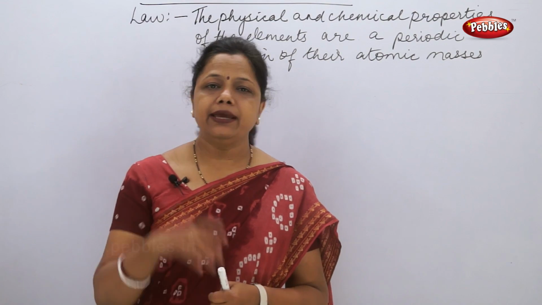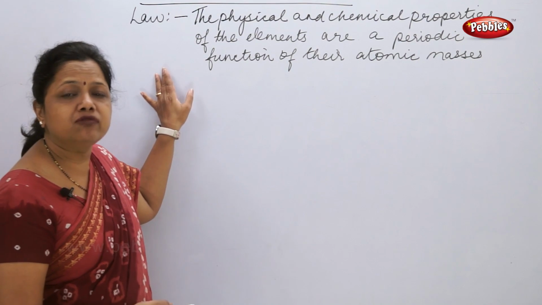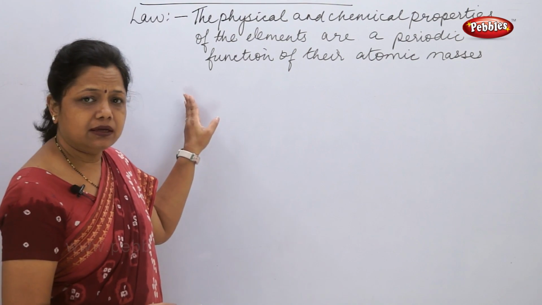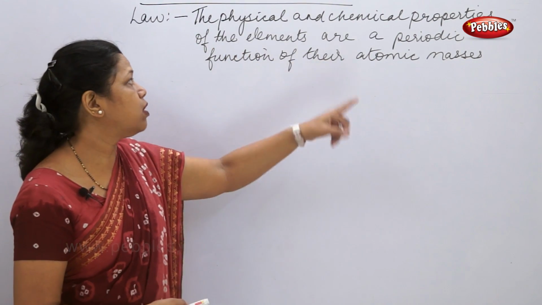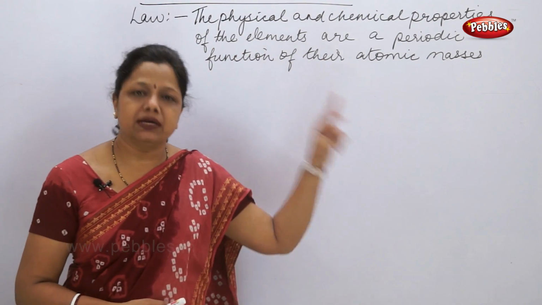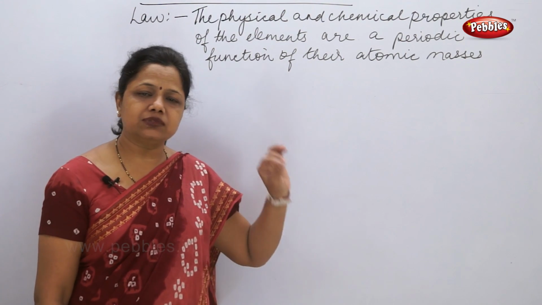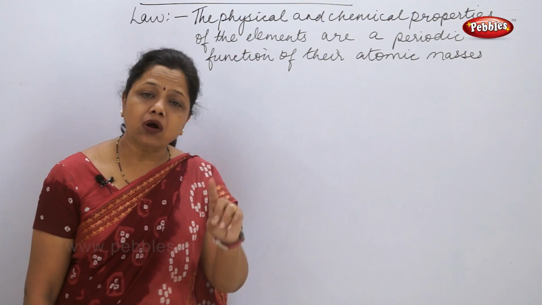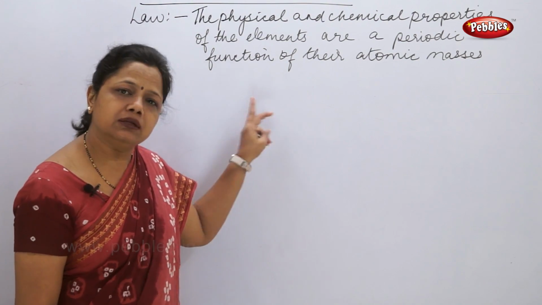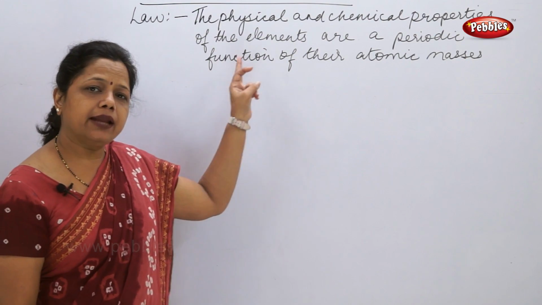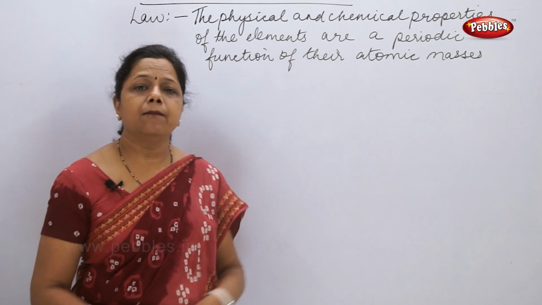Based on this table, he gave a law. Now, what law did he give? The law is known as Mendeleev's periodic law. It states that the physical and chemical properties of the elements are a periodic function of their atomic masses. This law is very important because it always comes as a 2-mark question. You cannot change the words of the law, and that is why I have written it here, because you have to learn it by heart: the physical and chemical properties of the elements are a periodic function of their atomic masses.